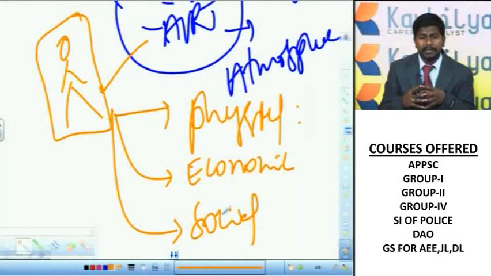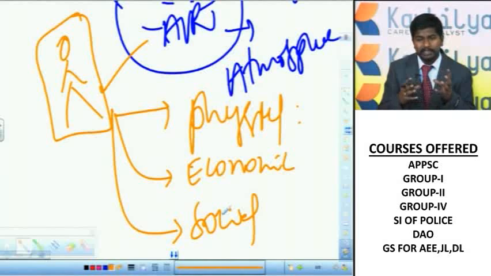Then later we will go to Indian economic geography. There we will discuss the important minerals in India and their distribution, and based on this distribution of minerals, the location of industries and their growth, the different types of industries in India and their distribution. And later we will go to energy resources in India and the different types of energy producing centers, like thermal power plants, hydroelectric power plants and nuclear power plants, and the new centers of renewable sources of energy. Then later we'll go to the transport system in India, the different modes of transport like road, rail, airways, waterways and seaports.